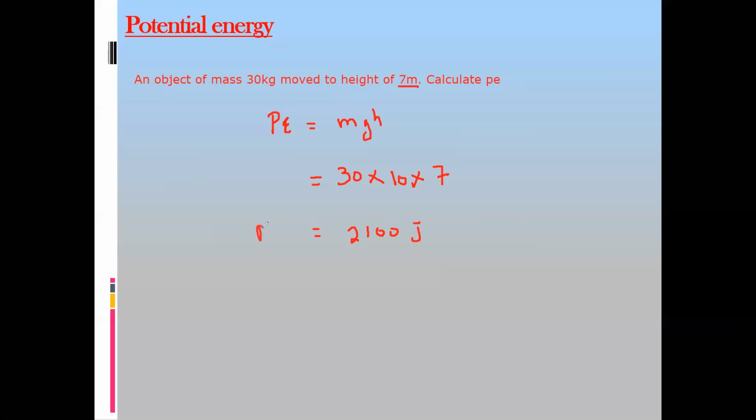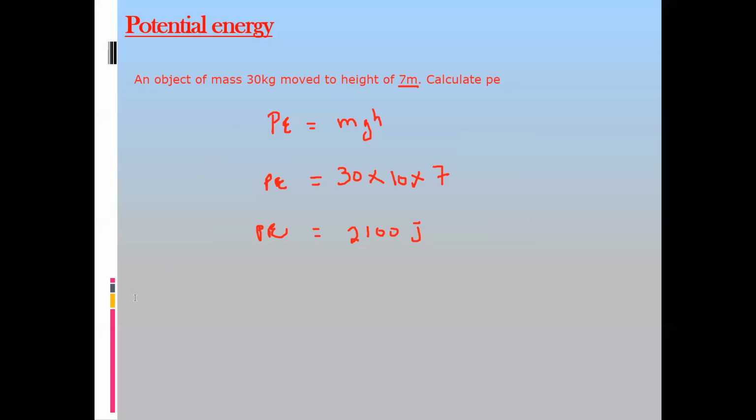So if you need potential energy, it's a direct formula: potential energy is mgh. There are formulas for all forms of energy, but you will only learn two formulas here, the potential energy and the kinetic energy. For other forms of energy, the calculation part is not there, like a direct formula. The formula is only for kinetic energy and potential energy.